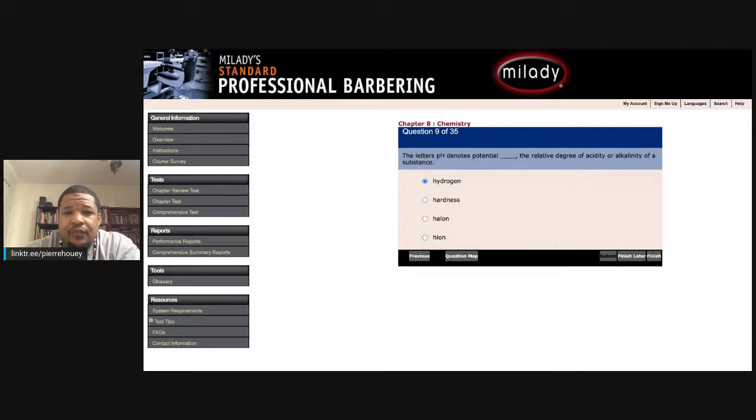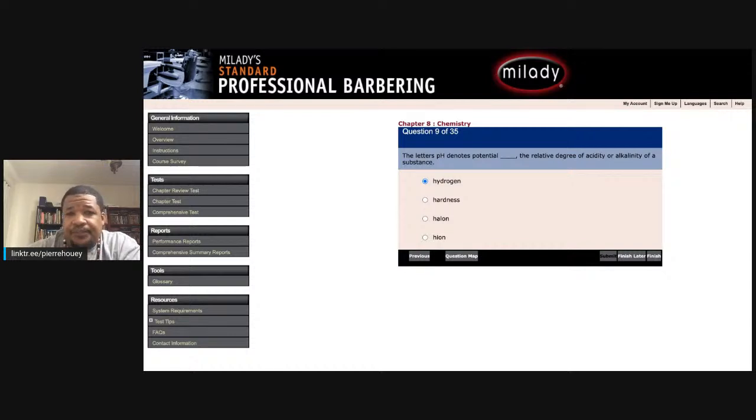Question 11. When water molecules ionize, the blank ion is acidic and the hydroxide ion is alkaline. Oxygen, I think. No, I think it's hydrogen. Let's see. I'm going to go with hydrogen. I don't remember this one per se. Oh, yep, that's correct. The ionization of water is what makes pH possible because only aqueous or water solutions have pH.